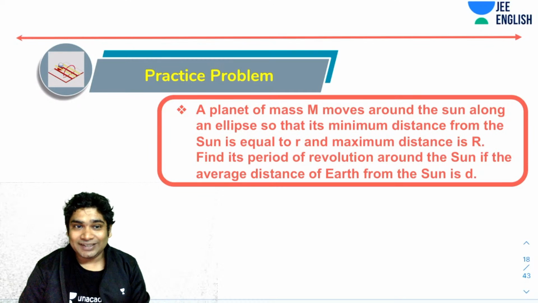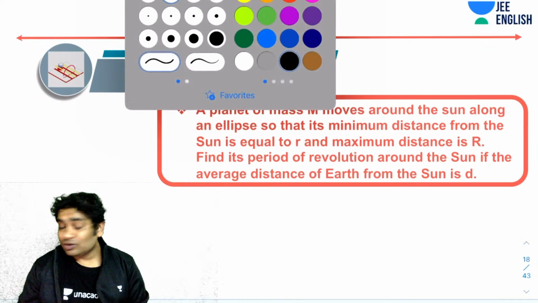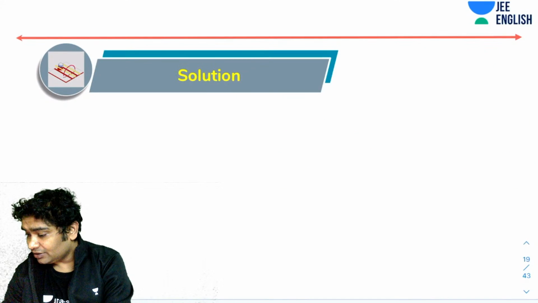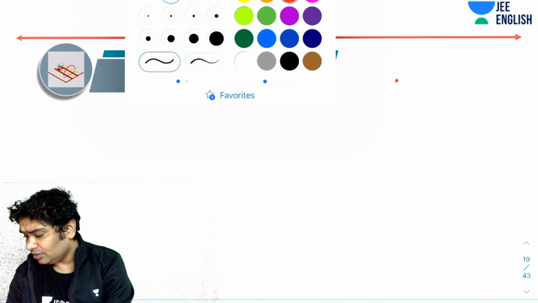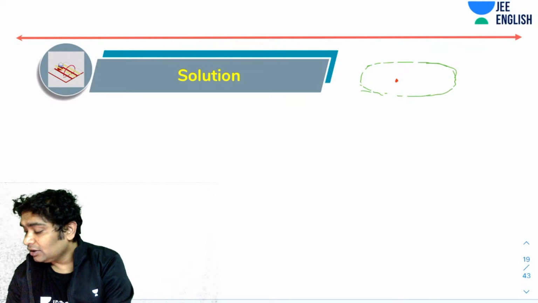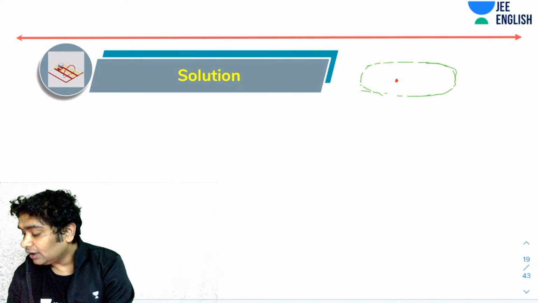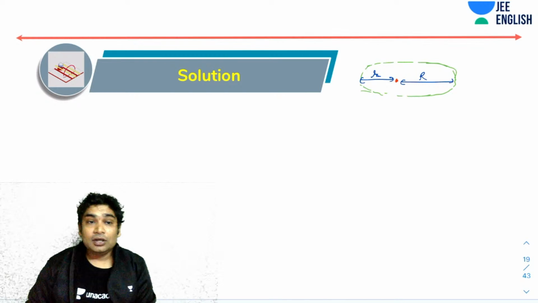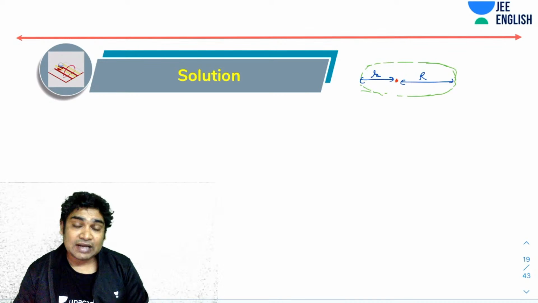Now, so how about this? How would you go for this? Okay. Let's see. So you've been told, let's imagine that here is your sun, and here is your planet, imagined moving in a circular orbit. So you must realize that the closest distance is given to you as small r, and the largest distance is given to you as capital R, right? So can you say this semi-major axis of this orbit would be small r plus capital R?